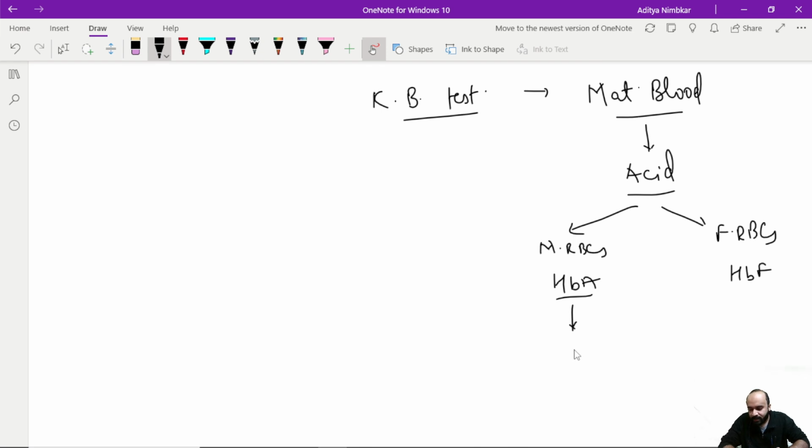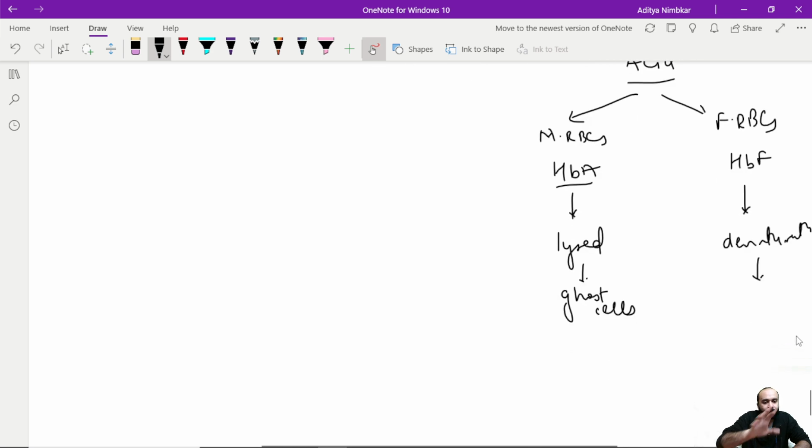Now, whenever these cells are destroyed, or what we can also call as lysed, all that is left behind is the cytoskeleton, which we also call the ghost cells. Whereas fetal hemoglobin does not undergo lysis, it just undergoes denaturation. This denaturation helps the fetal RBCs persist and they are brightly stained due to this acid. So basically mother के blood में whenever we add acid, the mother cells are destroyed whereas the fetal cells remain. Now we take this slide and we study it under the microscope.